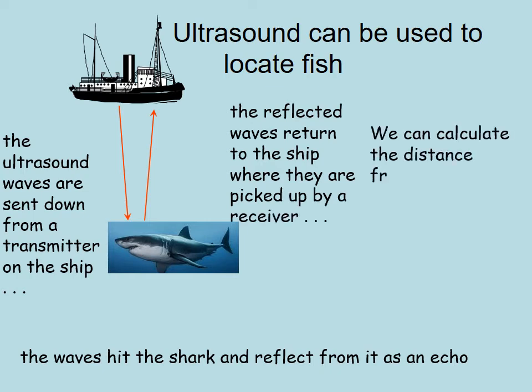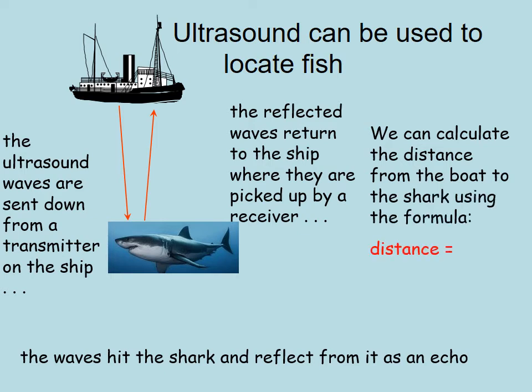And we can calculate the distance from the boat to the shark using the formula. Distance equals speed times time. We know the speed of sound in water, and we can measure the time taken for the ultrasound waves to return, and we can calculate the distance from the ship to the shark.